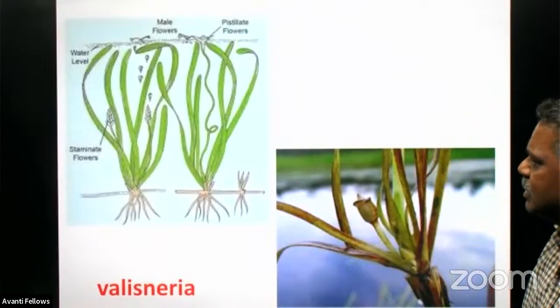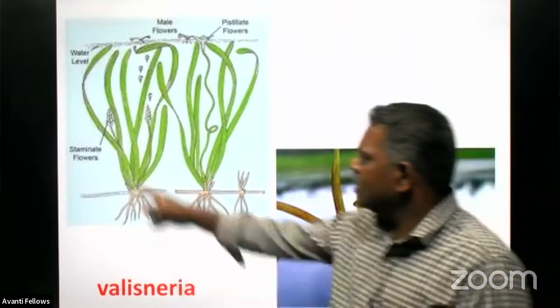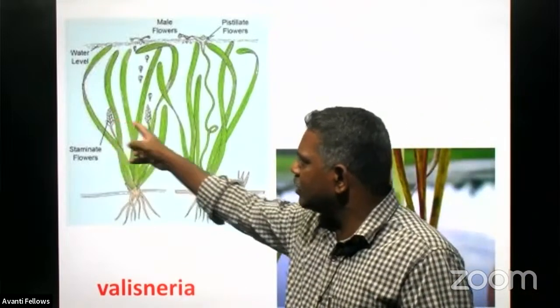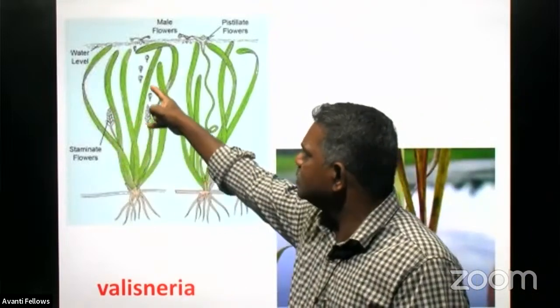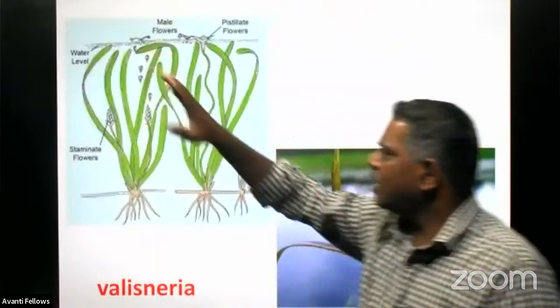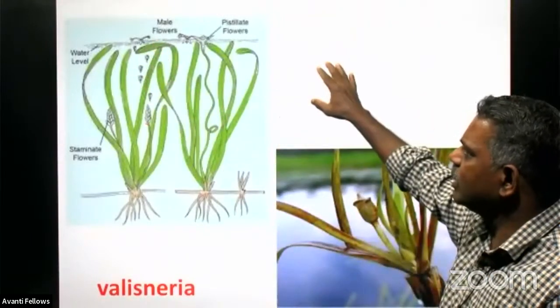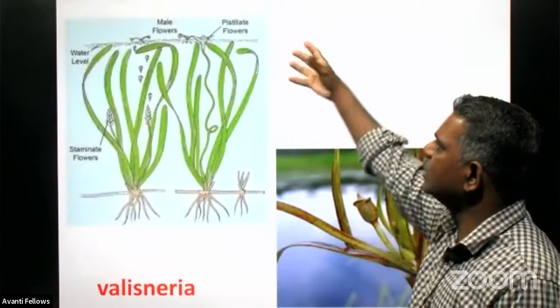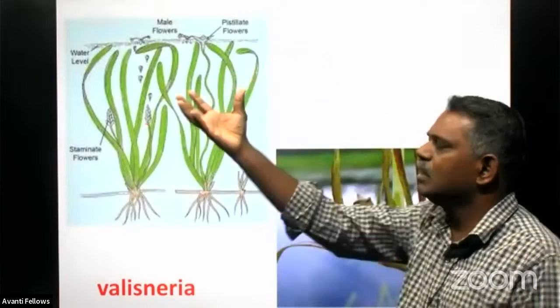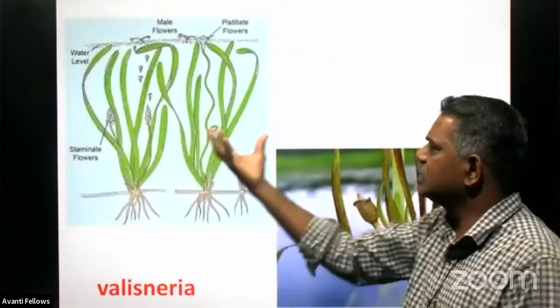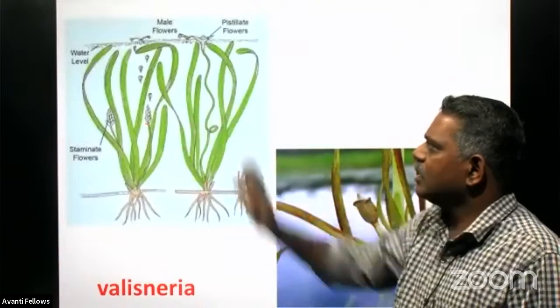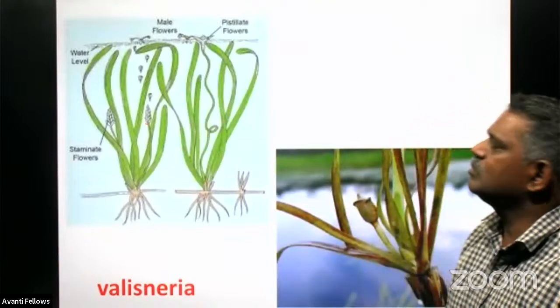And after releasing the male reproductive gamete from the staminate flowers, it will go to the surface, and according to the water current, it will be taken and find the female flower, which normally floats on the surface of the water, and attach to the stigma region of the pistillate flower.